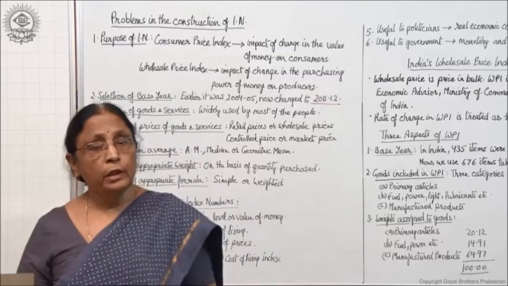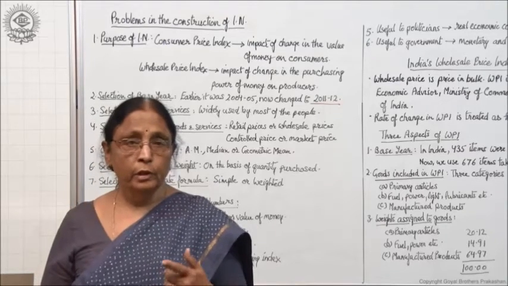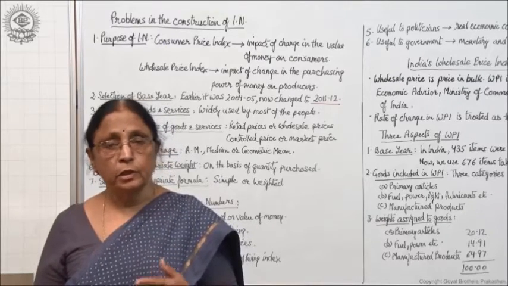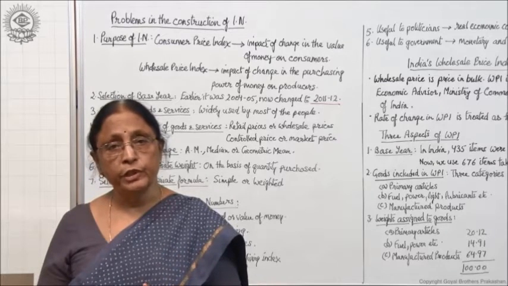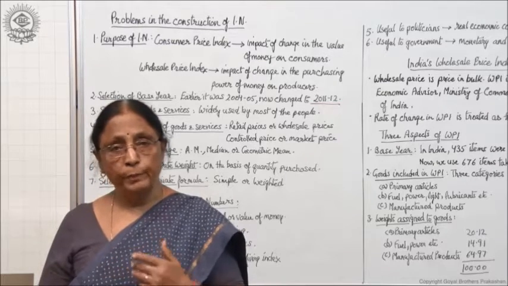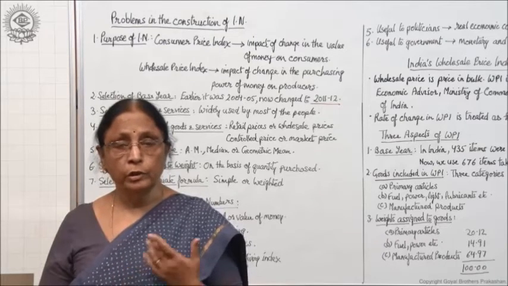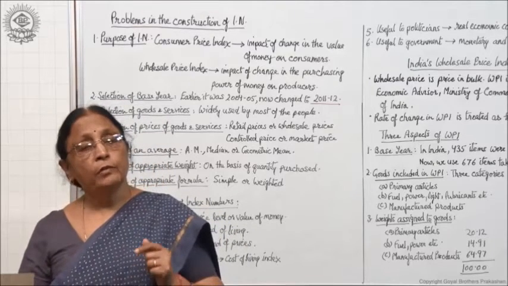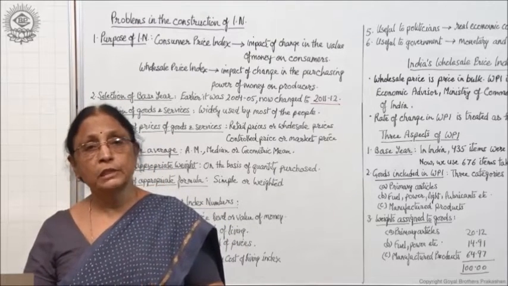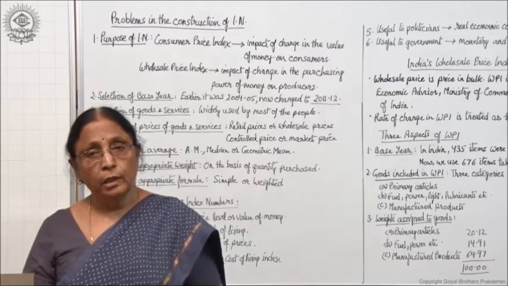For example, if you are measuring the impact of inflation or price rise on poor people, then you should not select the commodities which are used by rich people like cars or bungalows, or you can say luxury items. So in this way, we have to select the goods and services according to our purpose of inquiry, right?